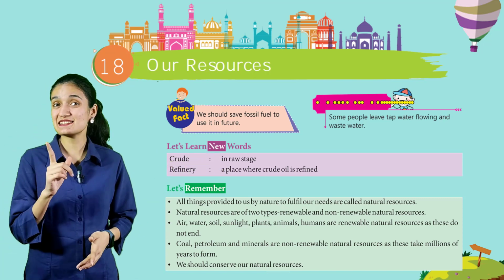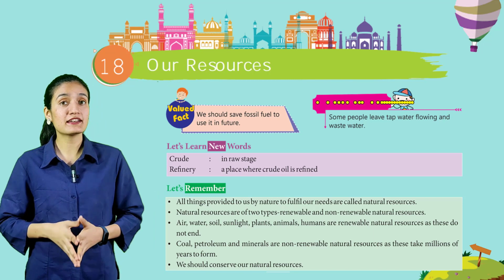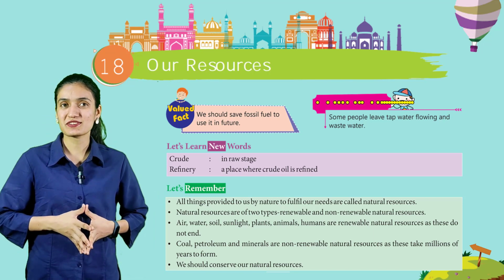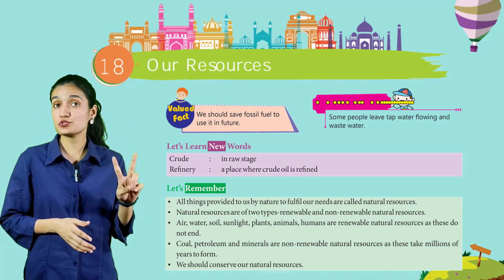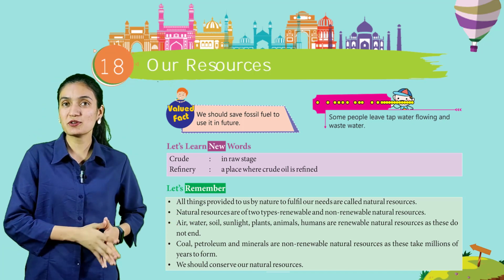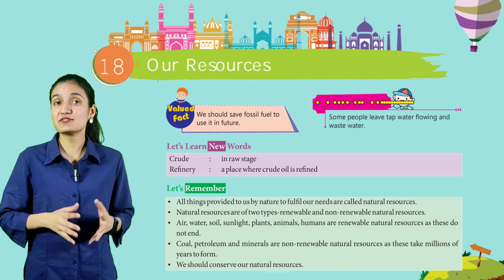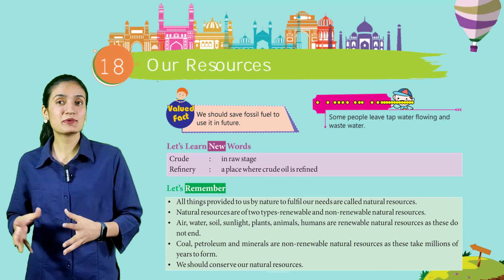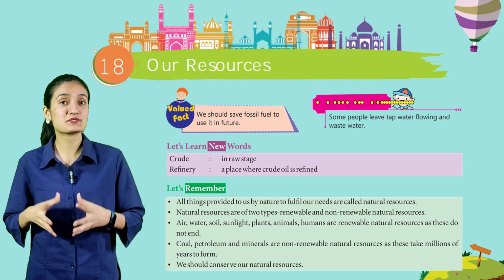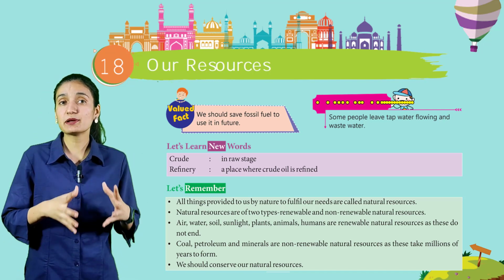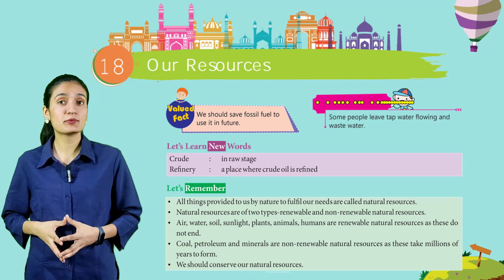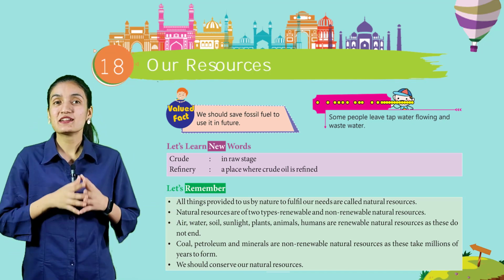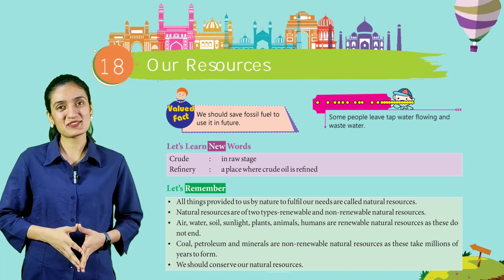Now students, let's remember all things provided to us by nature to fulfill our needs are called natural resources. Natural resources are of two types, renewable and non-renewable natural resources. Air, water, soil, sunlight, plants and animals are renewable natural resources as these do not end. Coal, petroleum and minerals are non-renewable natural resources as these take millions of years to form. We should conserve our natural resources.